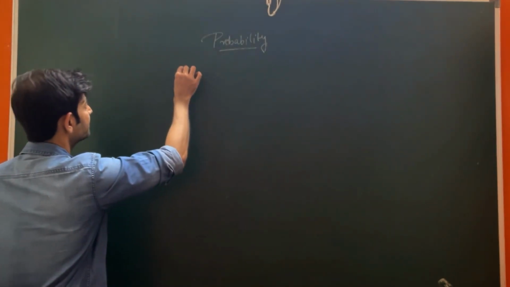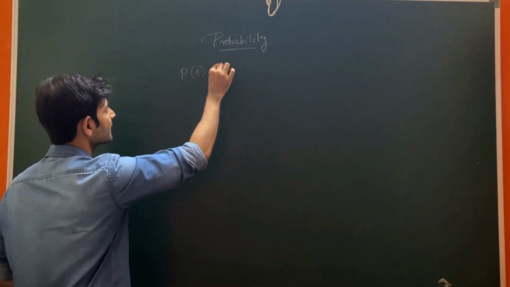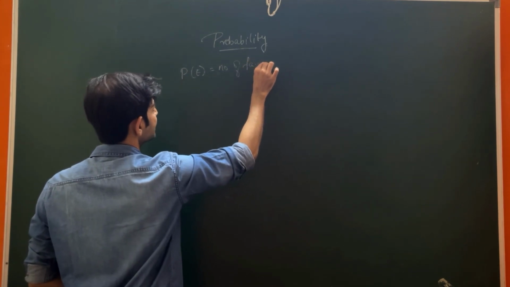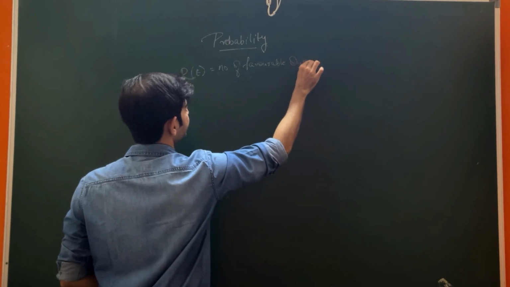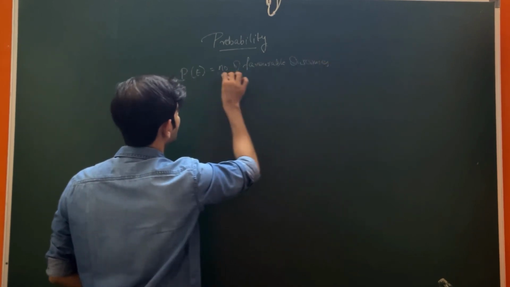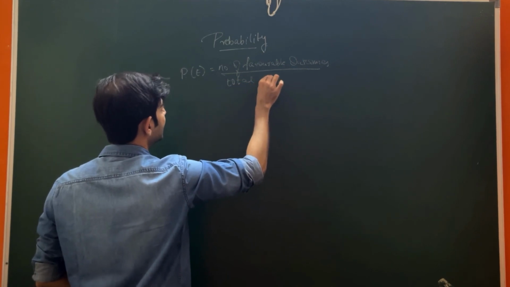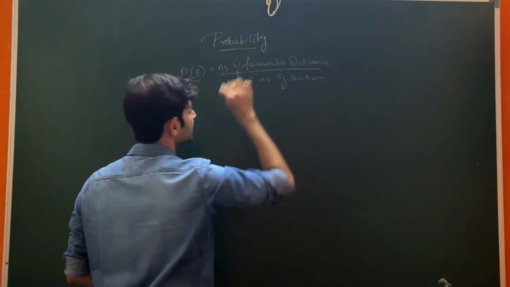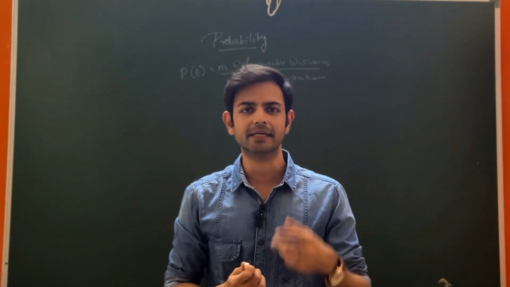So the probability of an event is equal to the number of favorable outcomes upon the total number of outcomes.